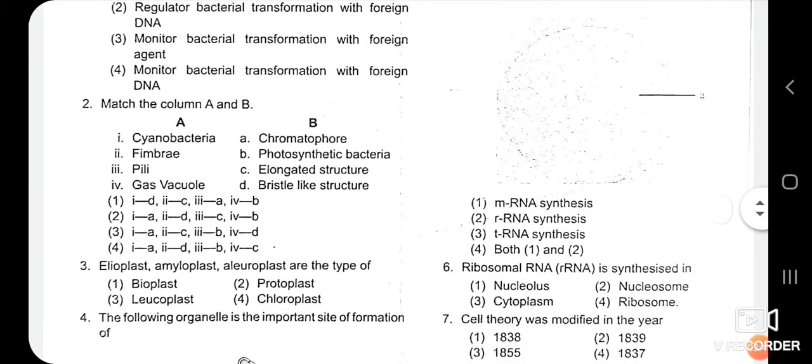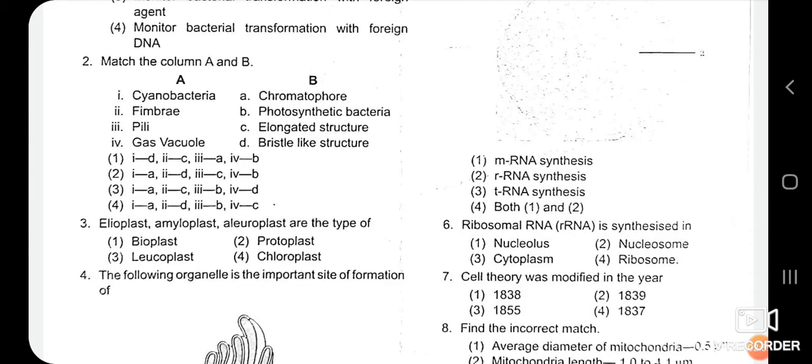Now see the second one. Match column A and B. In column A, cyanobacteria, fimbriae, pili and gas vacuoles are given, while in column B, chromatophore, photosynthetic bacteria, elongated structure and bristle-like structure are given. You can observe the answer from the NCERT book. It is given in the prokaryotic cell.